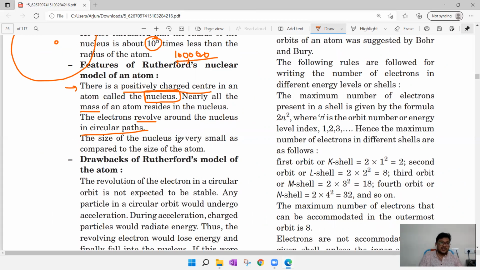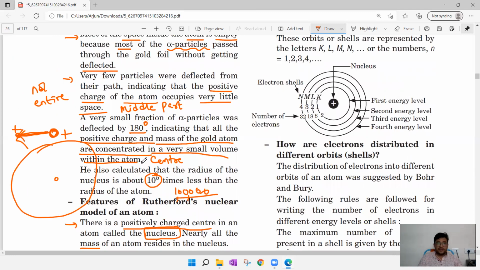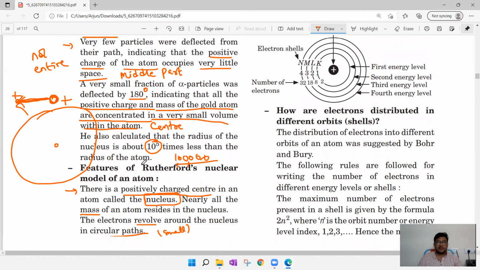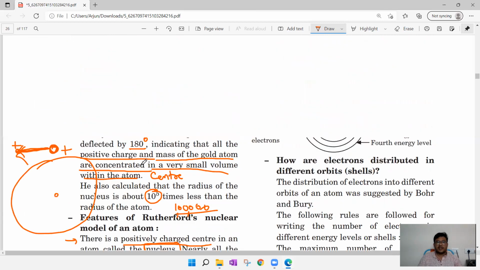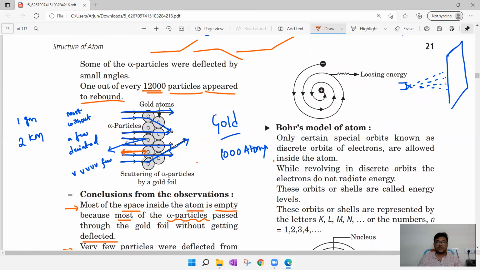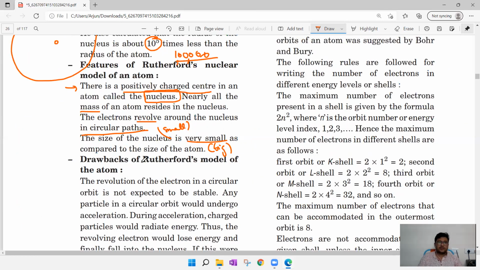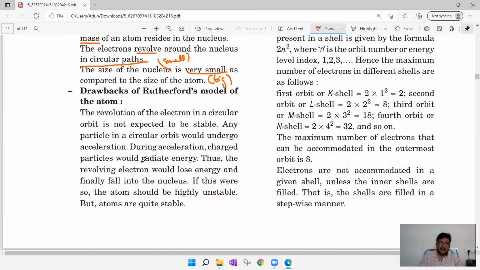The size of the nucleus is very small as compared to the size of the atom. The size of the atom is big. The size of the nucleus is very, very small. So these are the points, these are the features, these are the explanations given by Rutherford. And not only points, not only features, we have drawbacks also. Just learn about only one drawback.